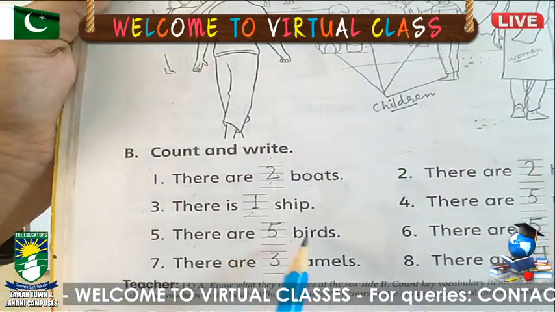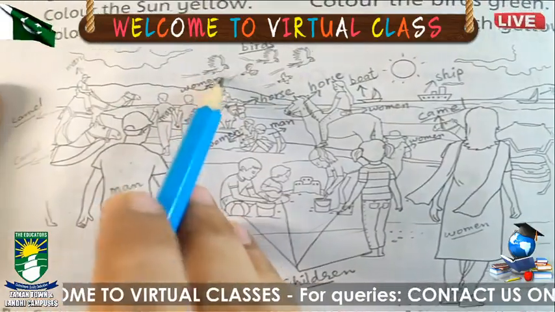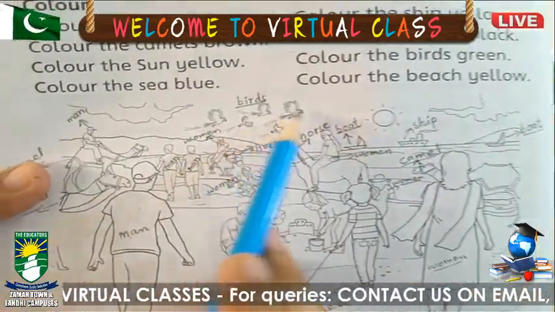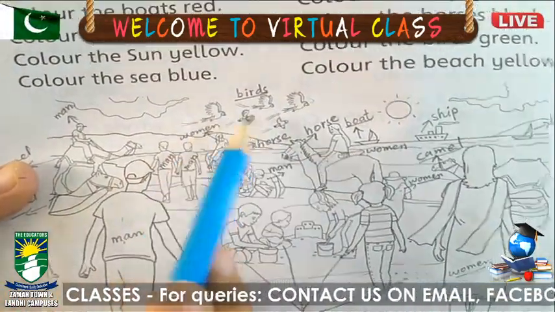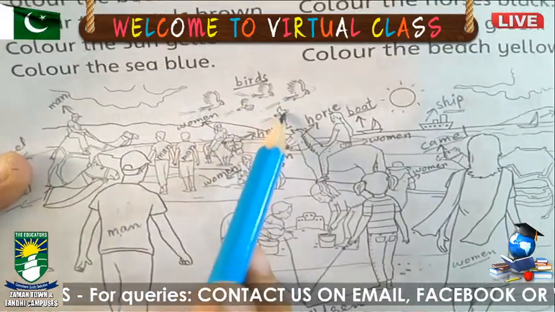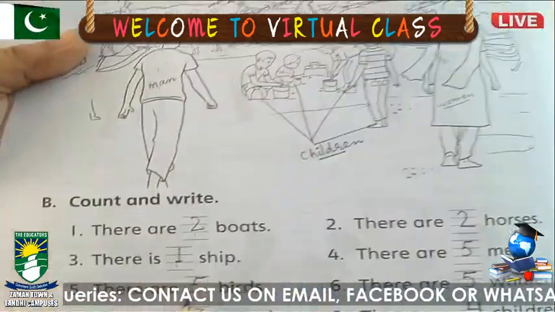There are dash birds. How many birds are there? First we have to count them. Look here, there are birds. 1, 2, 3, 4, 5. We will write here 5.